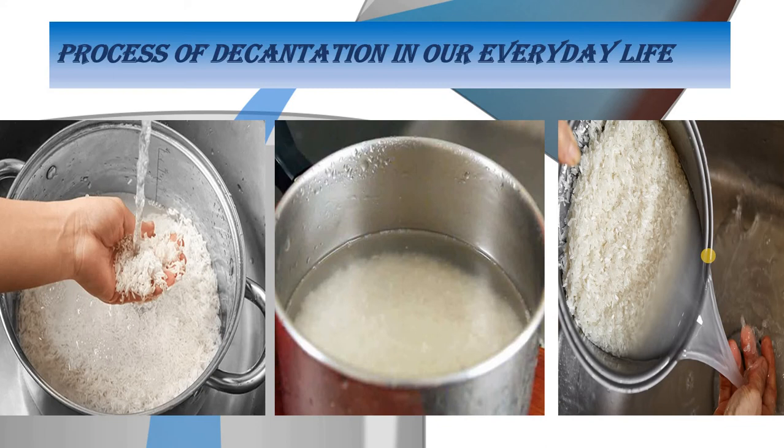Okay, decantation is also used to separate water from some vegetables after boiling. Suppose you have boiled chicken and you want to separate the chicken stock from the solid pieces of chicken. In that case also, by tilting the vessel slightly, you can separate the stock from the solid chicken pieces. Now, decantation cannot be used for separation if the solid dissolves in the liquid. In that case, you have to use another process for separation. That one we will learn in the next class.